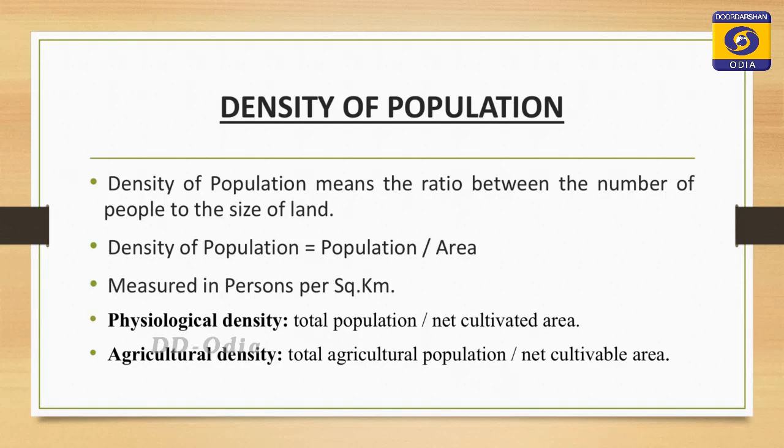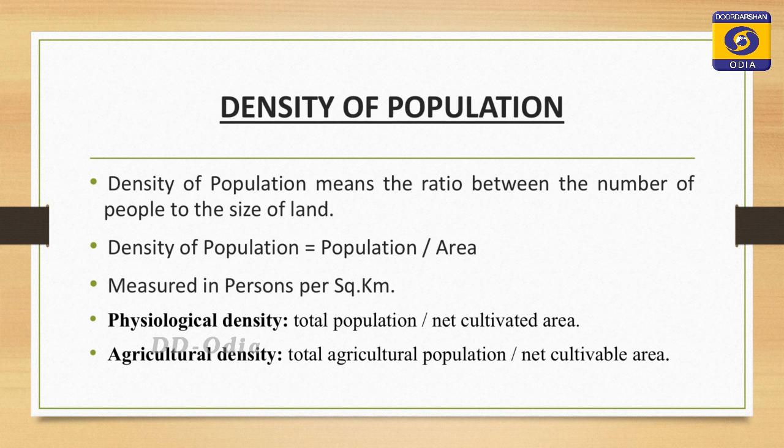Next comes the density of population. Now, what is density? Density of population means the ratio between the number of people and the size of the land. It means density of population equals population per square kilometer area. Density can be explained in some other ways, like physiological density and agricultural density.